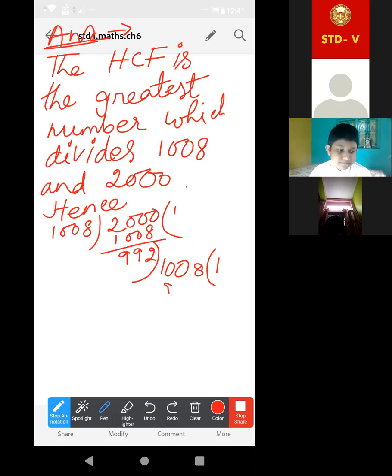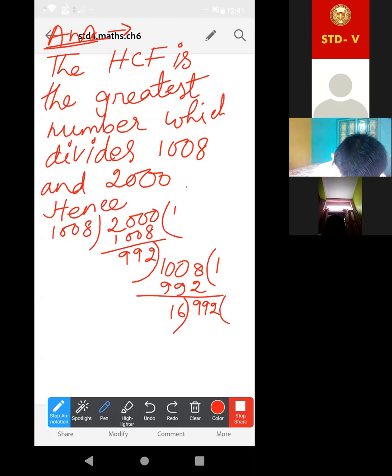It will be 992. Now do the subtraction. Ma'am, 16. Okay, by 16 now we have to divide this 992. Then 6, 96. Then ma'am, 32. The answer will be 32. Good. Now, this one is the answer of question number 1.